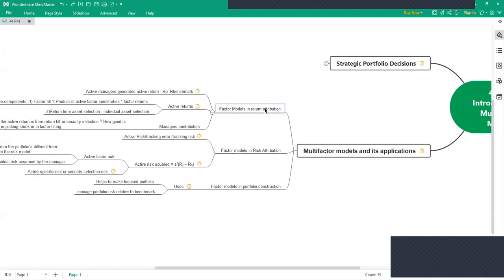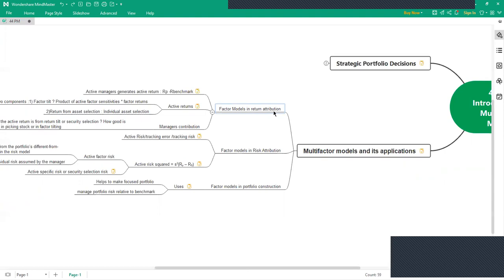The first part is factor models in return attribution, wherein it explains how the return is calculated in overall portfolio construction.